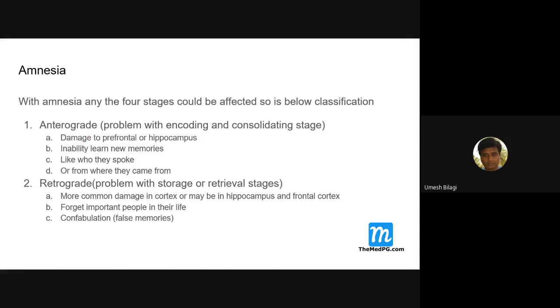Now, antegrade amnesia is a problem with the encoding and consolidation stages. Here, whatever is already stored, and whatever has been retrieved, will be kept intact. That movie has some difficult things in it, but he fits better here. He'll not be able to learn new things. He'll forget whatever he has done. Even some movies show this part for the sake of drama. Anyway, in antegrade amnesia the person will not be able to learn new memories.